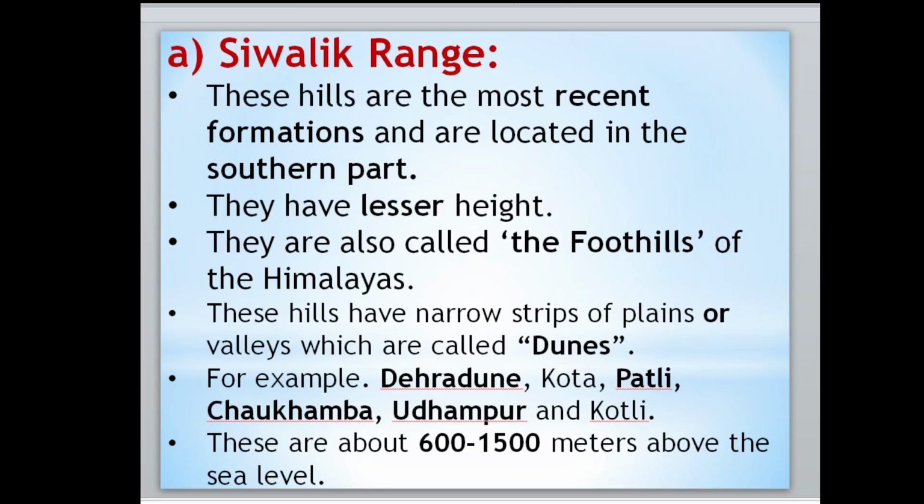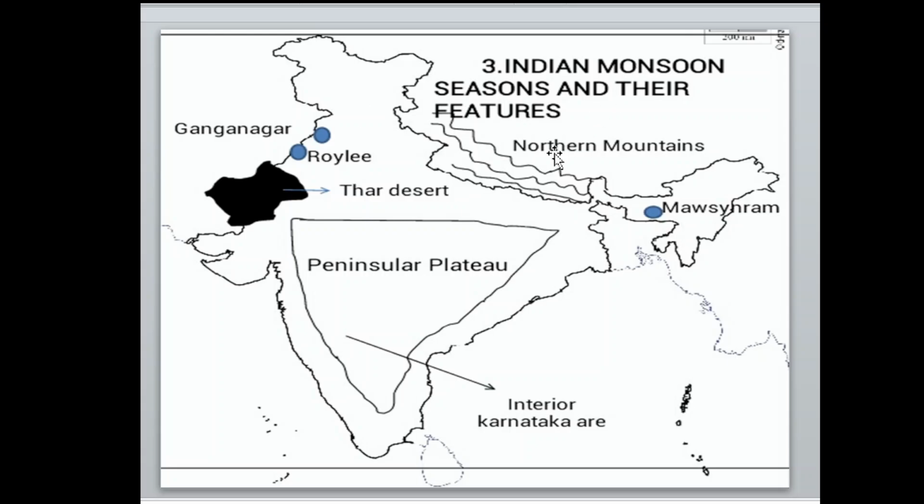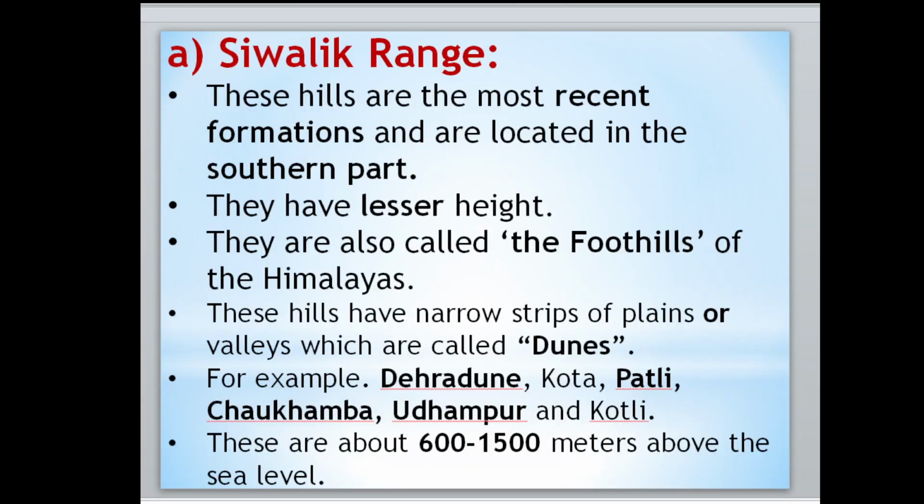Okay, here the Sivalika range. These ranges are the most recent formation and are located in the southern part. Southern part means here. It is the north part, it is the middle, and it is the south part of the Himalaya. Then next, they have lesser height. Height is very less compared to the Himadri. They are called the foothills of the Himalaya. There is a possibility that you will be asked which range of mountains is called the foothills of the Himalaya. That is Sivalika. You have to remember this one.